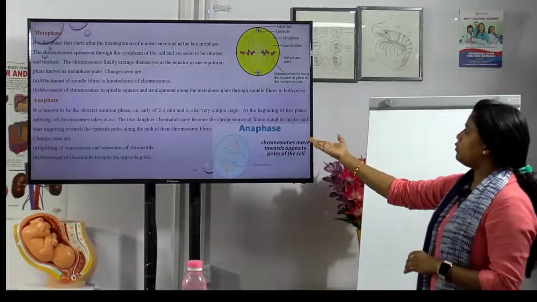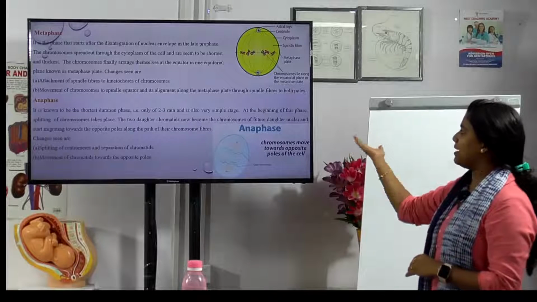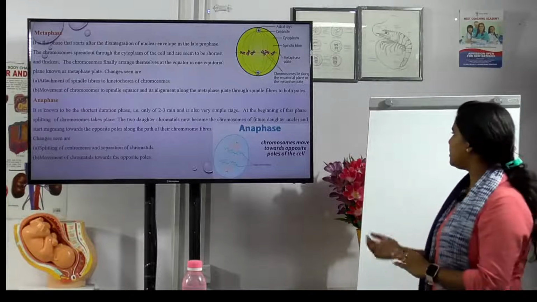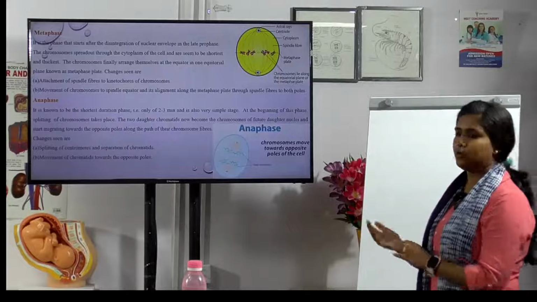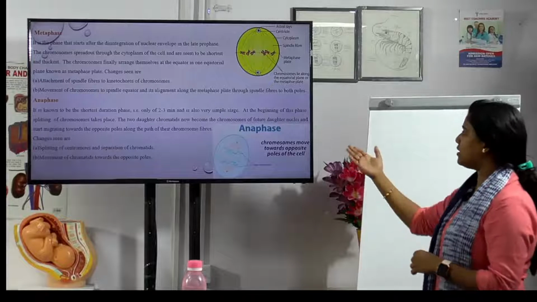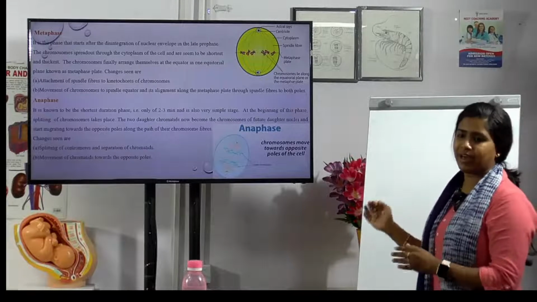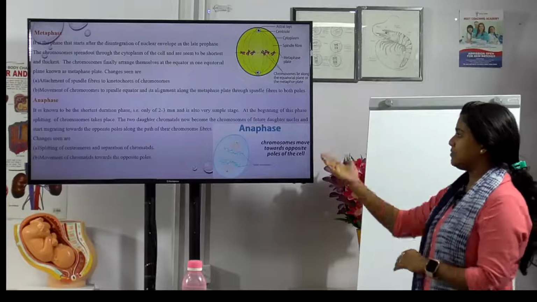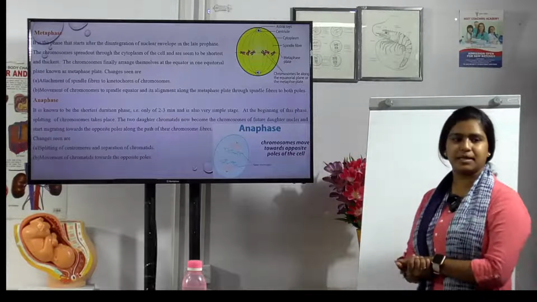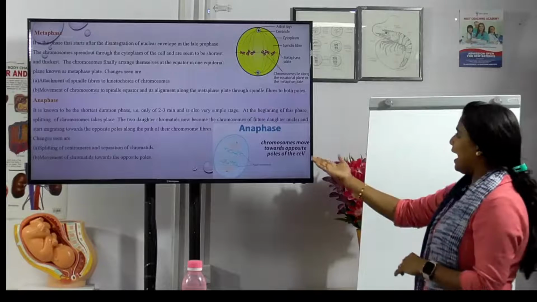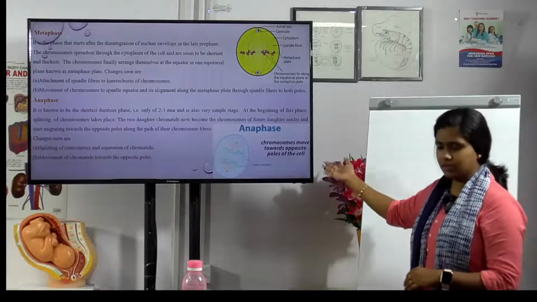After that, the two daughter chromosomes now become the chromosomes of the future daughter nuclei and start migrating towards the opposite poles along the path of the spindle fibers. The changes are splitting of the centromeres and separation of the chromatids, and then movement of the chromatids towards the opposite sides.